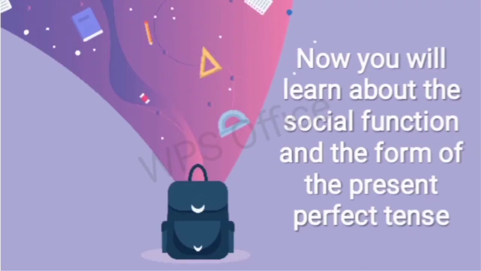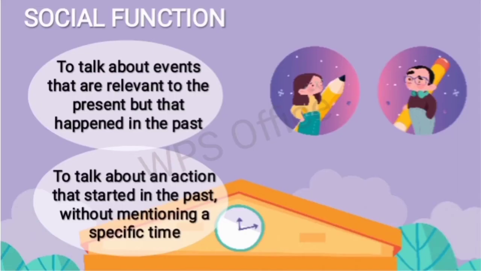Okay, now you will learn about the social function and the form of the present perfect tense. Okay, let's look here. The social function of the present perfect tense is to talk about events that are relevant to the present but that happened in the past, or to talk about an action that started in the past without mentioning a specific time.